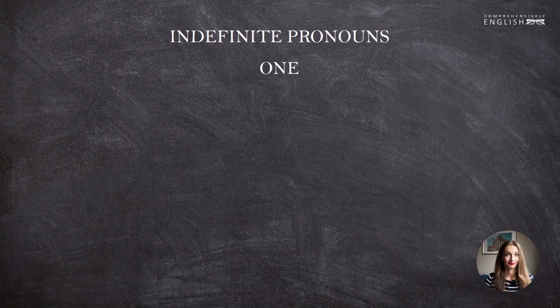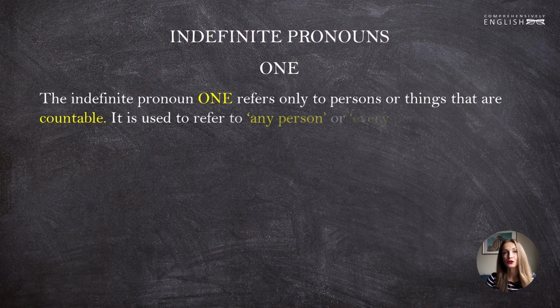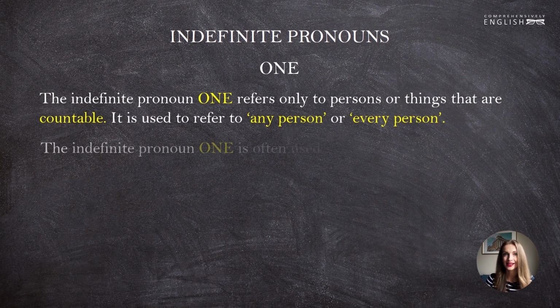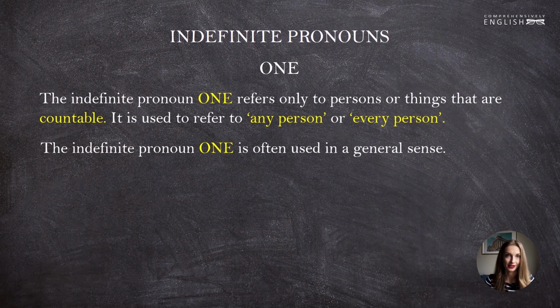It's one. The indefinite pronoun one refers only to persons or things that are countable. It is used to refer to any person or to every person. First and foremost, let's go through several important points that we should know about the pronoun one. The indefinite pronoun one is often used in a general sense.